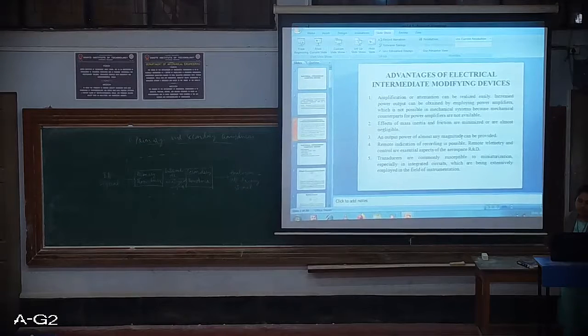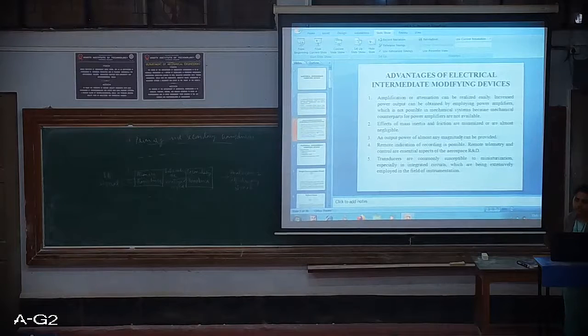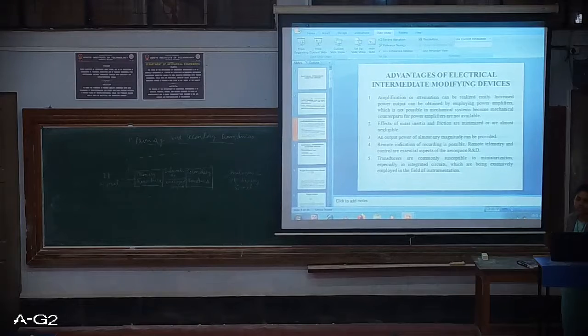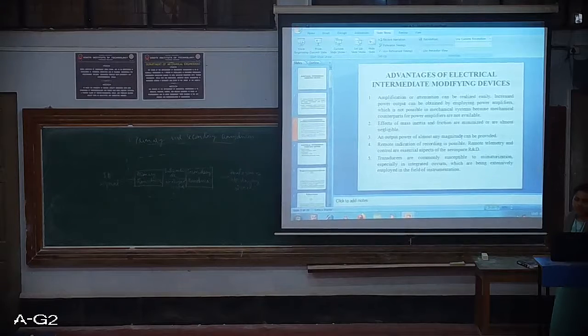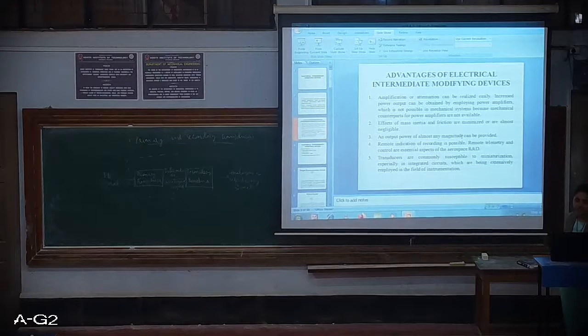Increased power output can be obtained by employing power amplifiers, which is not possible in mechanical systems because mechanical counterparts for power amplifiers are not available. But for electrical systems, power amplifiers are available. We can use power amplifiers and increase the output, and amplification becomes very easy.